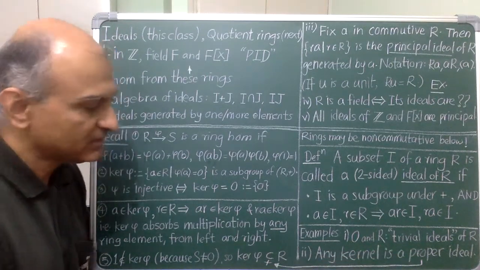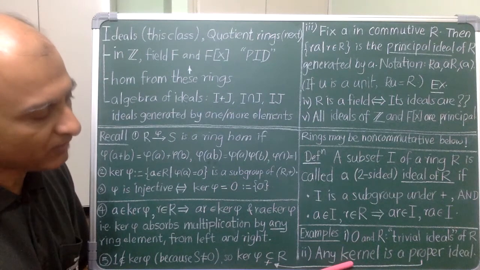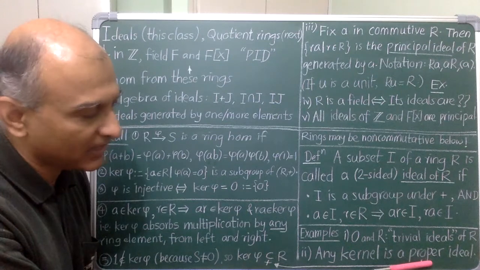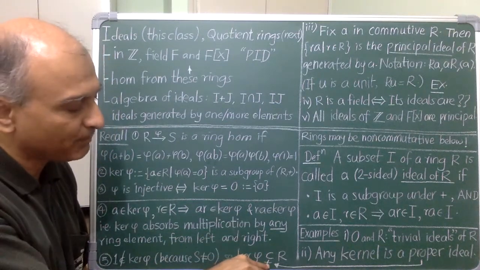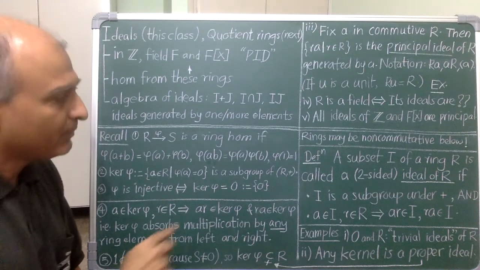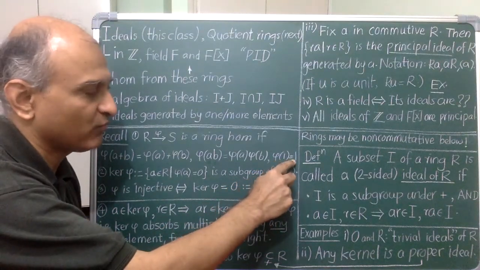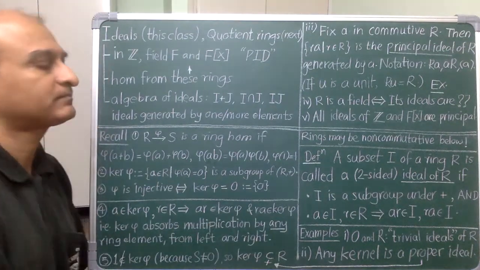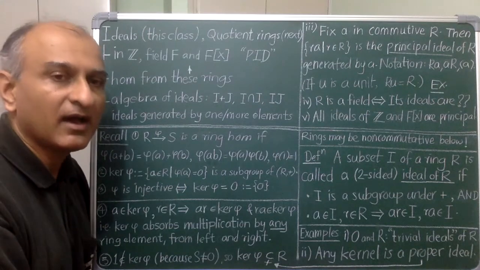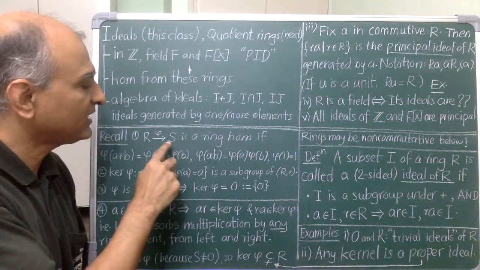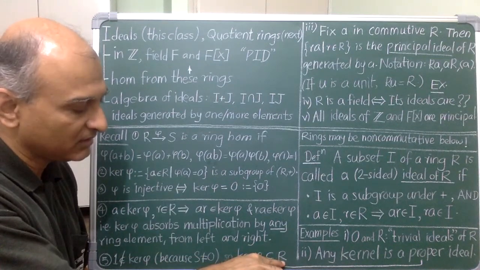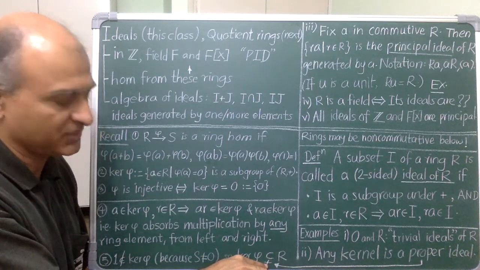We have also seen that the kernel of any homomorphism is an ideal of the source ring. It is also a proper ideal, meaning that it is a proper subset of the source ring because 1 is not in it, because phi of 1 is required to be 1, which cannot be 0, as we have stipulated. A small remark here: if I allowed the 0 ring and if I take S to be 0, then the kernel of this would be the entire ring R, and so I would not have this exception.